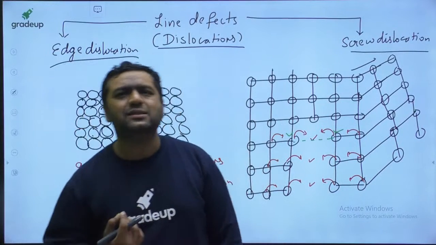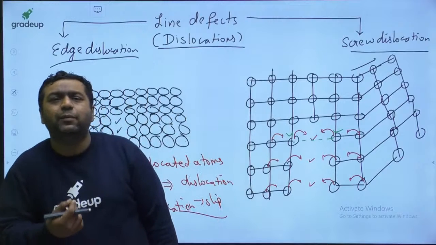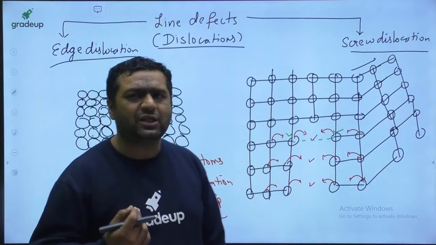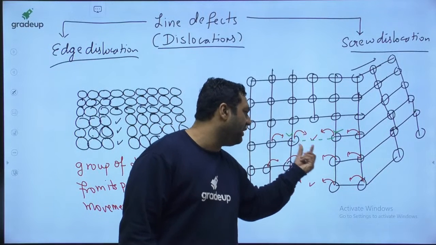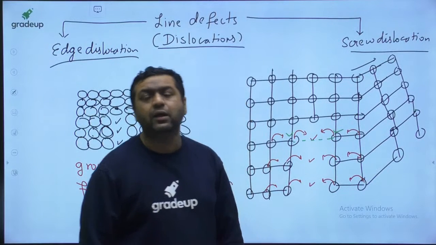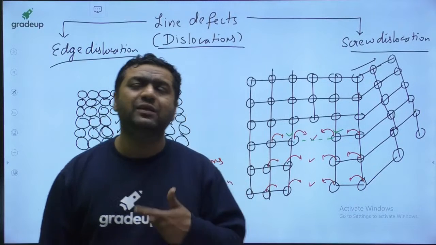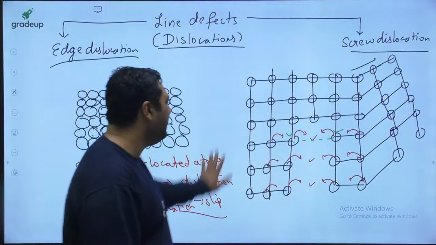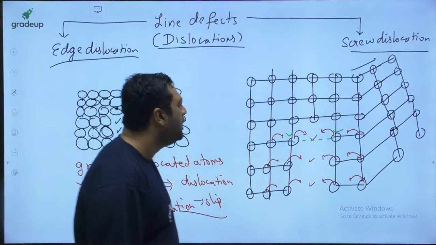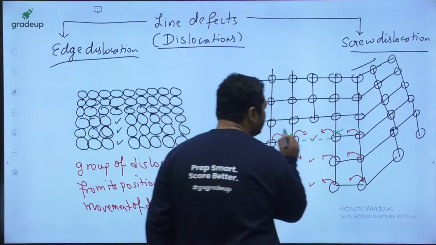Now the question is how the question will be coming from this. First question is this: when more than one vacancy is present together, it will result into edge dislocation. It will result into edge dislocation.